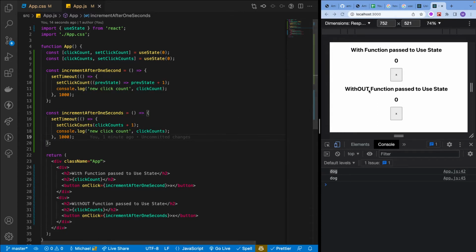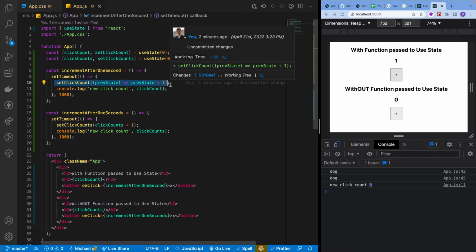If we click this with a function once, it says, all right, so new click count was 0, right? You'll see that right here. So click count was 0. We're referencing the current, but wait, line 10, wasn't this supposed to be 1 after I ran this function, you might ask?